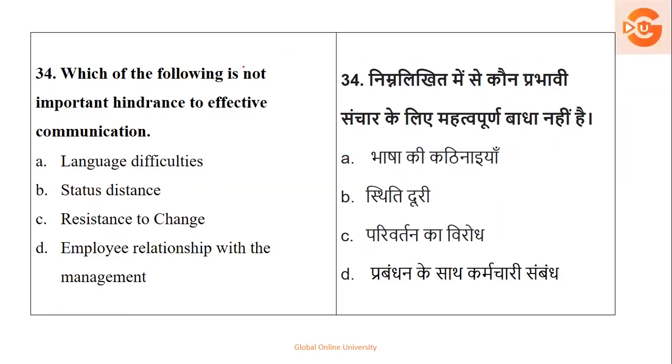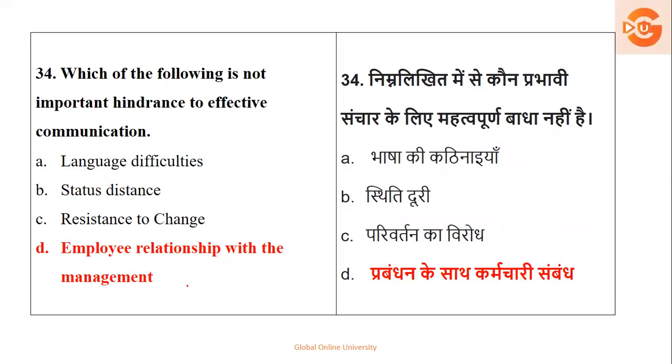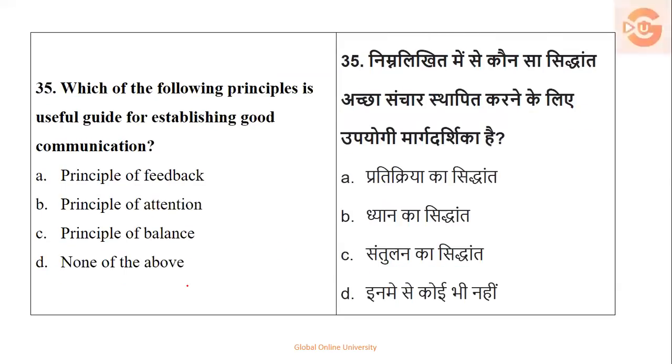Next, which of the following is not an important hindrance to effective communication? That is, important obstacle. Language difficulty, status distance, resistance to change, employee relationship with management. It's not a hindrance, okay? So language, definitely, is a hindrance. Status also, resistance to change also can be a hindrance. So employee relationship with management cannot be a hindrance. It can be taken care of. So your right option is option number D.